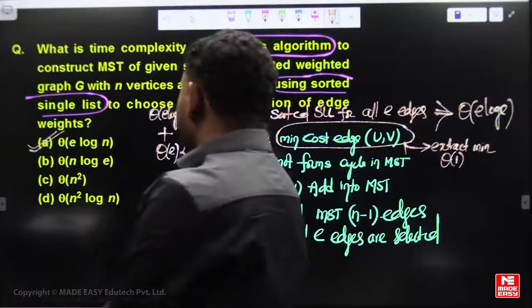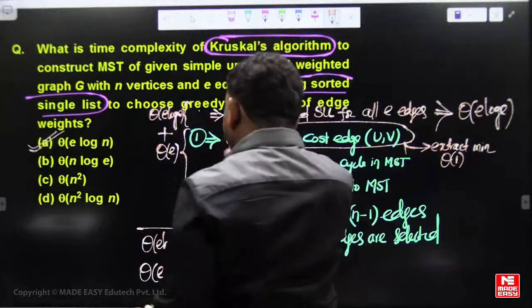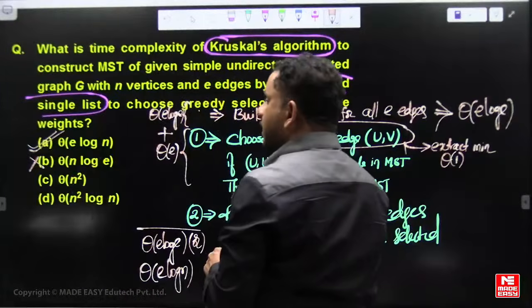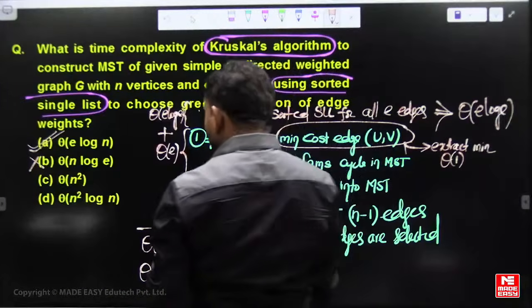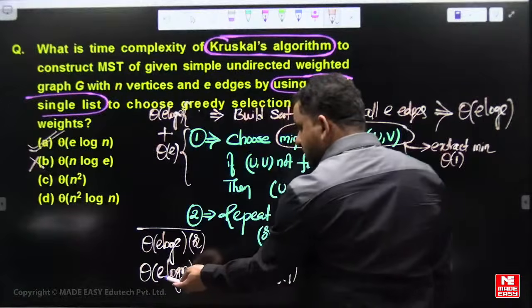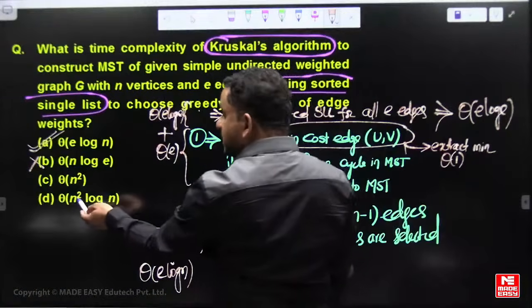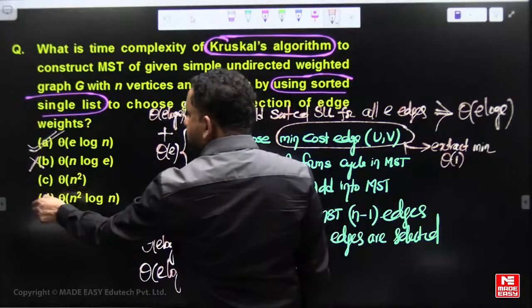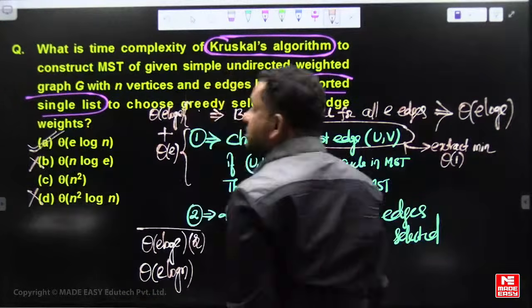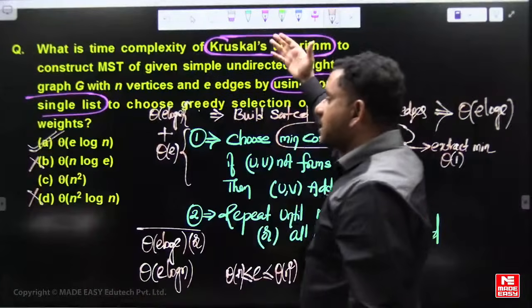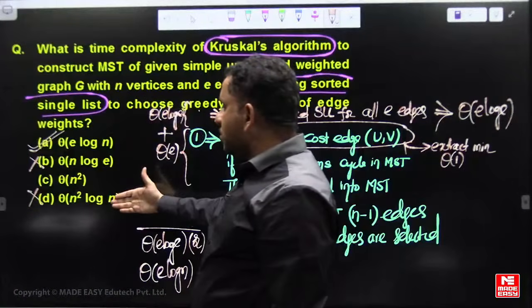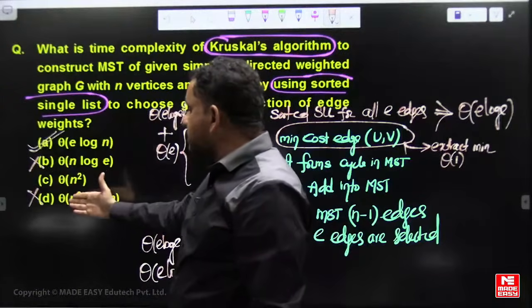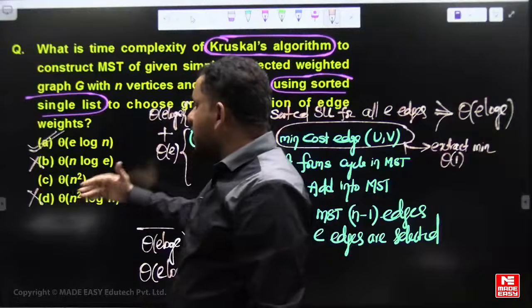But not N log E; N log E is false. The best case can be N log N, and the worst case is N square log N, but not always N square log N. For example, if he is asking the worst case time complexity, you can say E log N also or N square log N also, since maximum edges are order of N square.